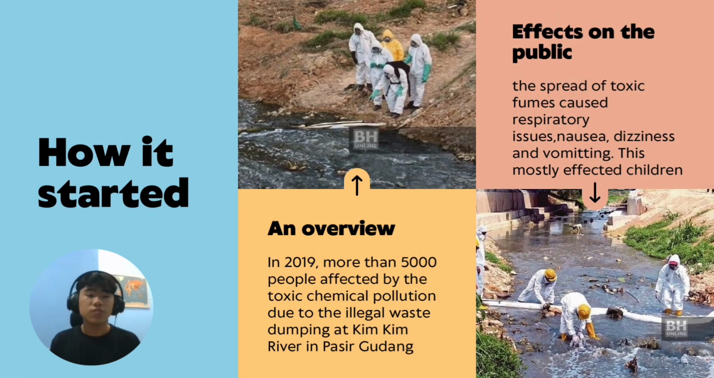So, how did it really start? In 2019, more than 5,000 people were affected by this toxic chemical pollution due to illegal waste dumping at the Kim Kim River, situated in Pasir Gudang. So it basically affected many people there, especially children. The spread of toxic fumes caused many symptoms such as respiratory issues, nausea, dizziness, and vomiting.